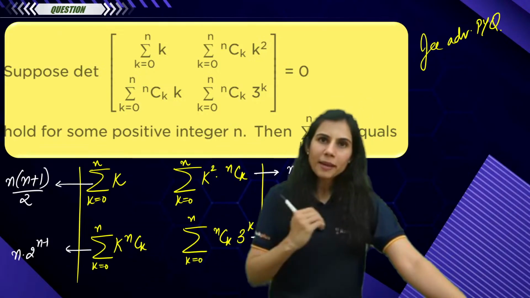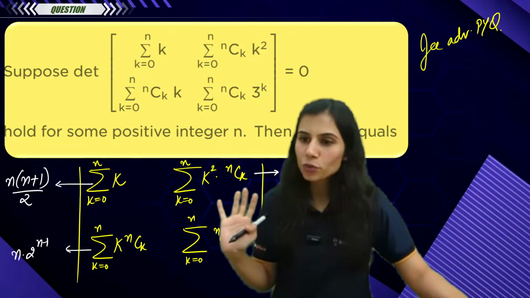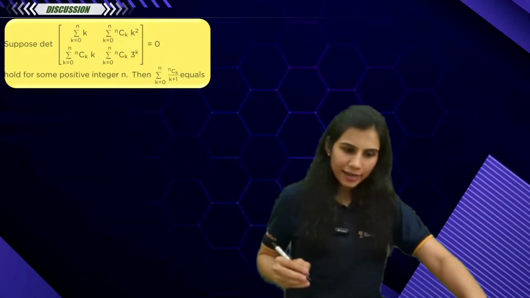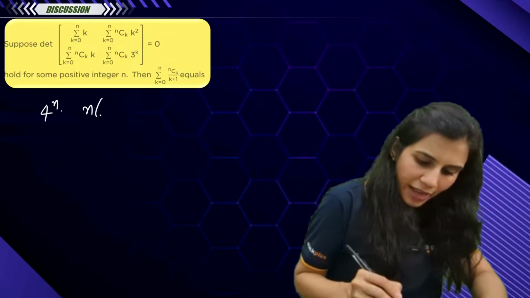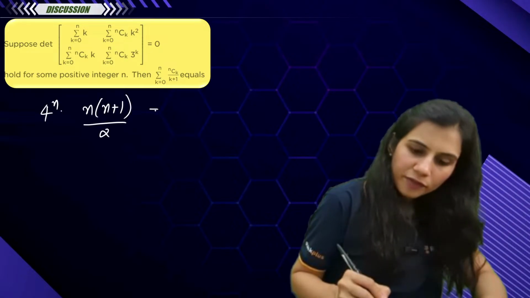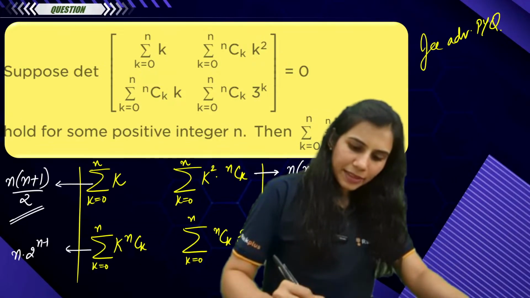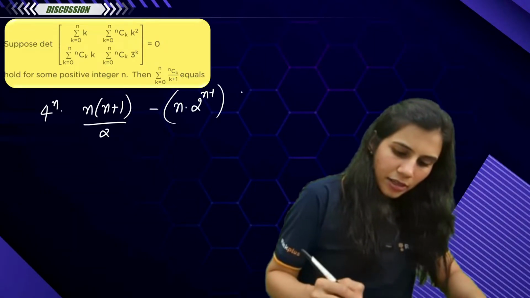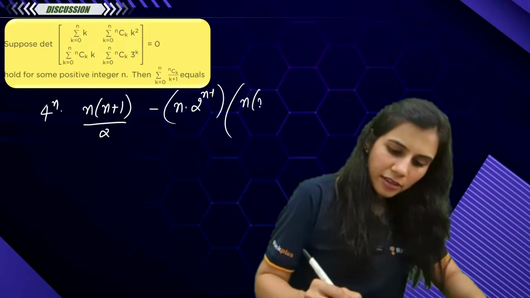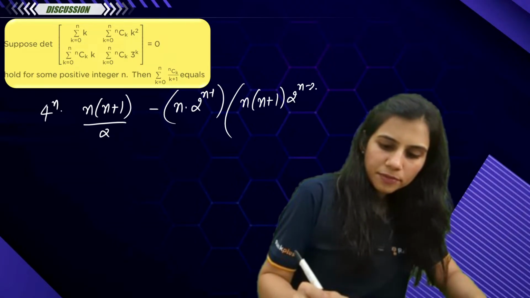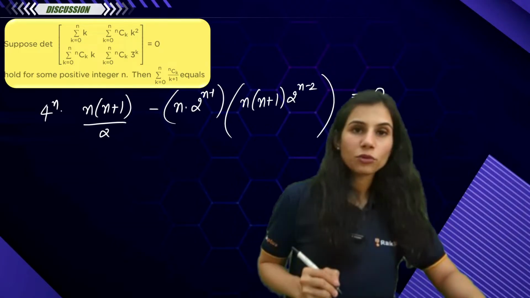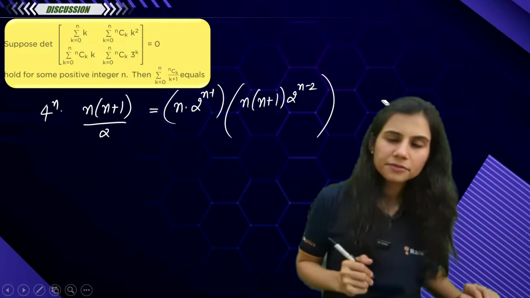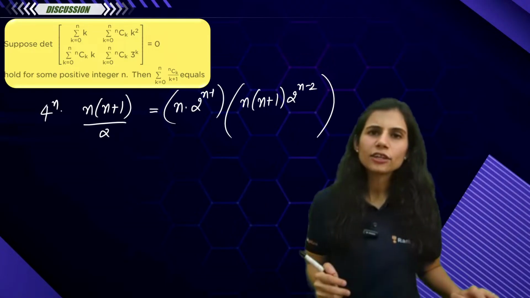And now product of diagonal minus product of off diagonal equal to 0 is what we have to do. Product of diagonal will give you what? This into this. So 4 to the power n into n(n plus 1) upon 2. Product of diagonal minus product of off diagonal will be this into this. So n into 2 to the power n minus 1 multiplied with n(n plus 1) 2 to the power n minus 2. Perfect. This is equal to 0. So when this minus this is 0, it's equivalent to saying that this is equal to this. You take one term to the right hand side. They both are equal.